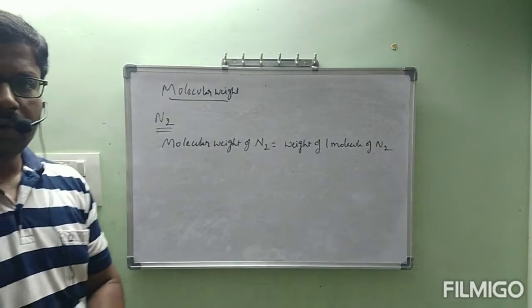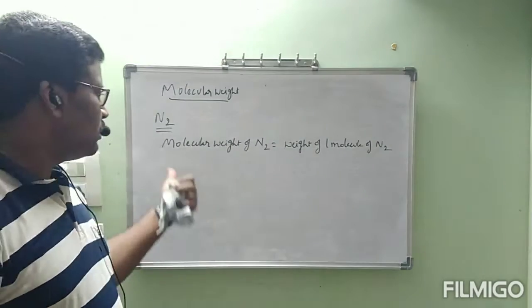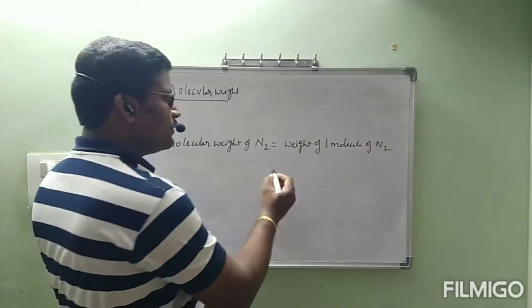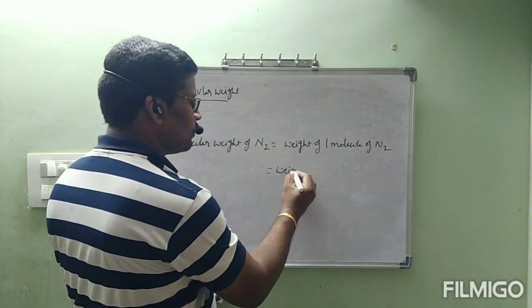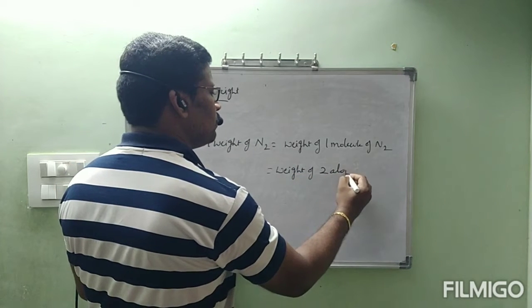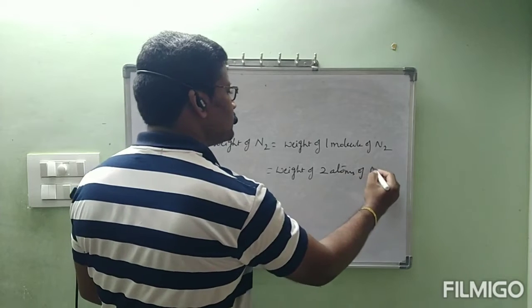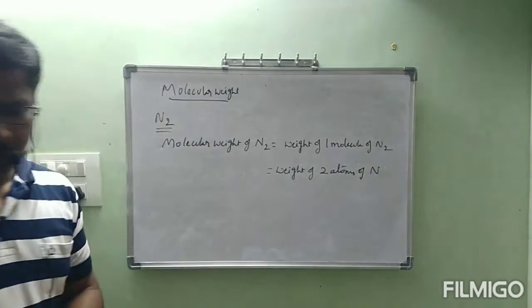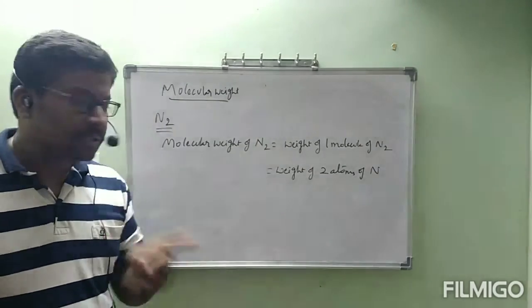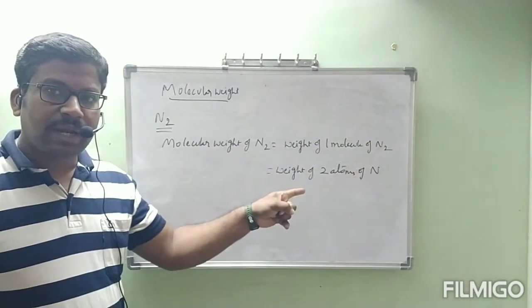One N2 molecule weight is how much? That is nothing but the molecular weight of N2. According to the definition, it is equal to the weight of 2 atoms of nitrogen, because N2 contains how many atoms? 2 atoms. So I took the weight of 2 atoms of nitrogen.